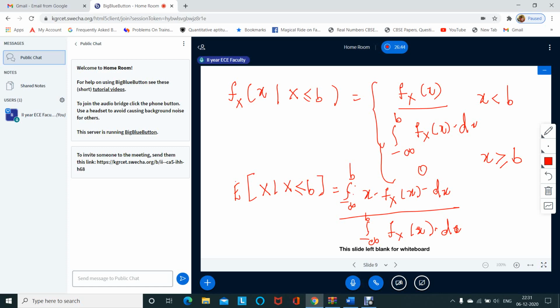So that's it for this lecture. We'll meet in the next lecture to discuss some more operations which we can do on a single random variable, like moments, moment generating functions, central moments, and moment about the mean. All those topics we will be discussing in the next class. Thank you everyone.